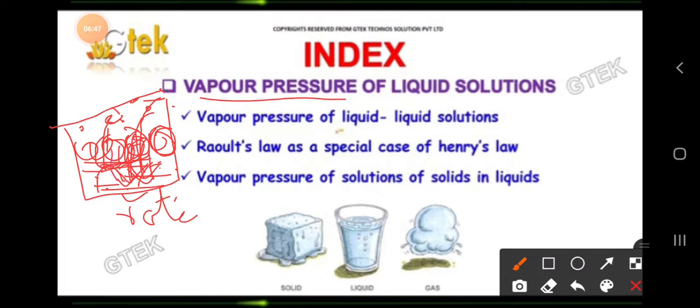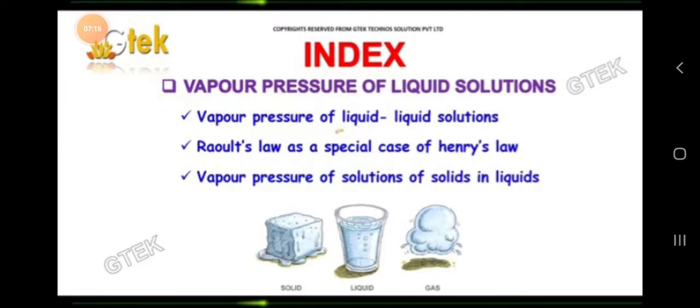Whenever the vapor is coming down at the surface, that we call vapor pressure. Vapor pressure happens only under the equilibrium process. So the pressure exerted by the surface of the liquid, that we call the vapor pressure of the liquid solutions.